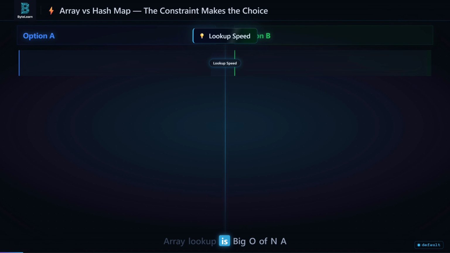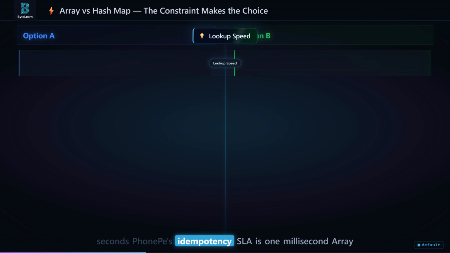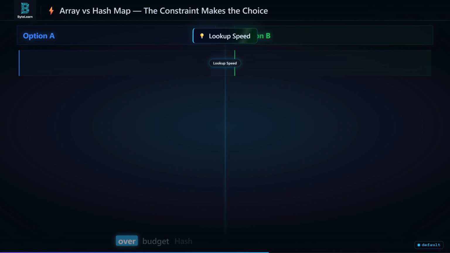Array lookup is big O of n. A full scan through millions of daily records takes seconds. PhonePe's idempotency SLA is 1 millisecond. Array is not slower, it is thousands of times over budget. HashMap calculates the exact memory address from the key and jumps directly, 1 millisecond always. That is the correctness boundary.